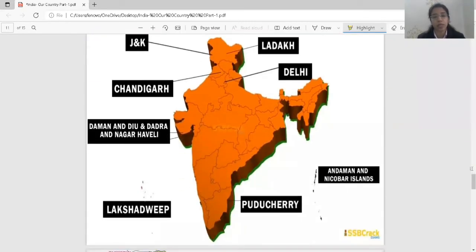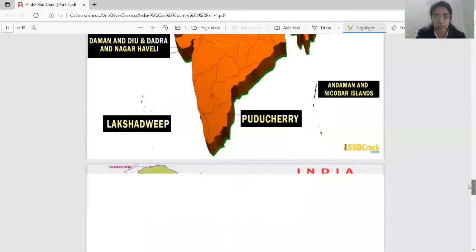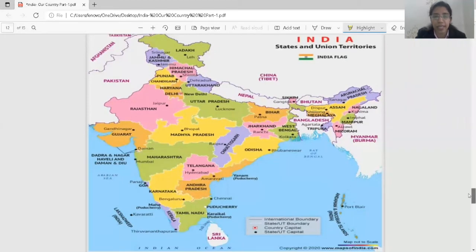See, these are your union territories. You can see Jammu Kashmir, Ladakh, Delhi, Chandigarh. You know Daman and Diu and Dadra Nagar Haveli, now it is one union territory and the capital is Daman. Lakshadweep, Puducherry, Andaman and Nicobar Islands, here Delhi, here Ladakh. Done. So these are your 8 union territories. These are your 28 states. This map you have already done, 28 states and capitals.